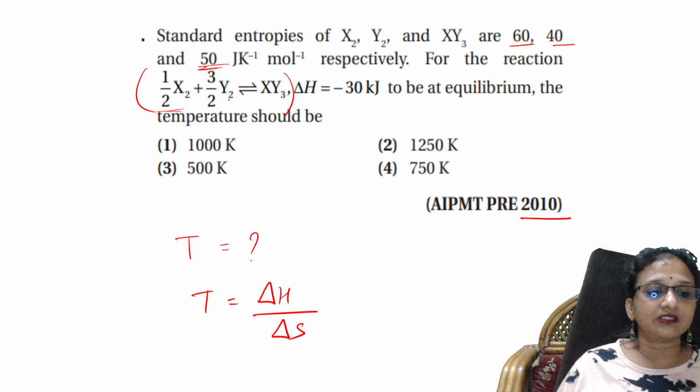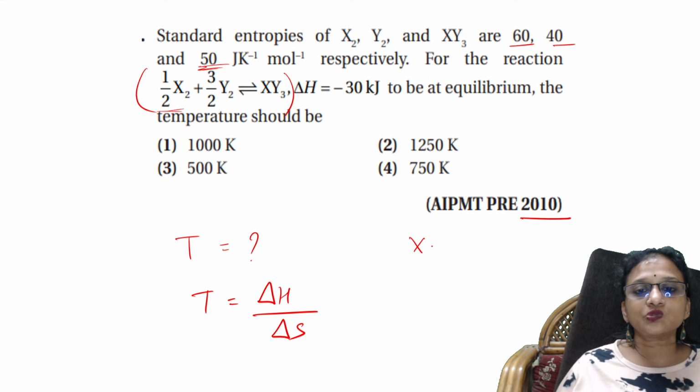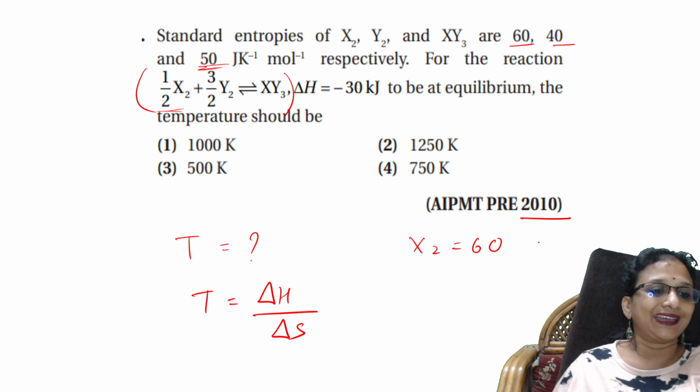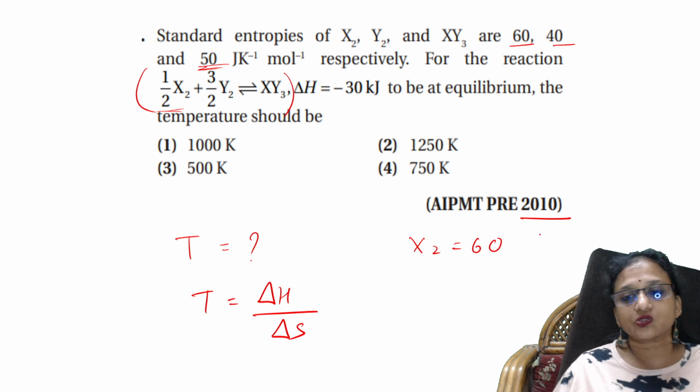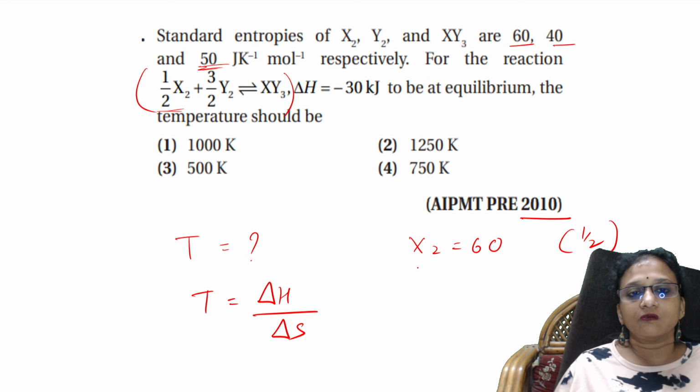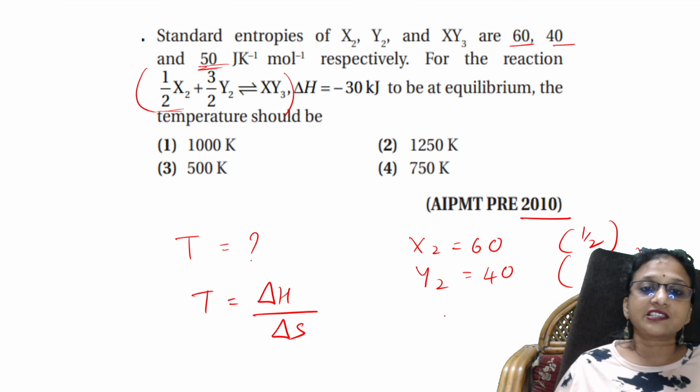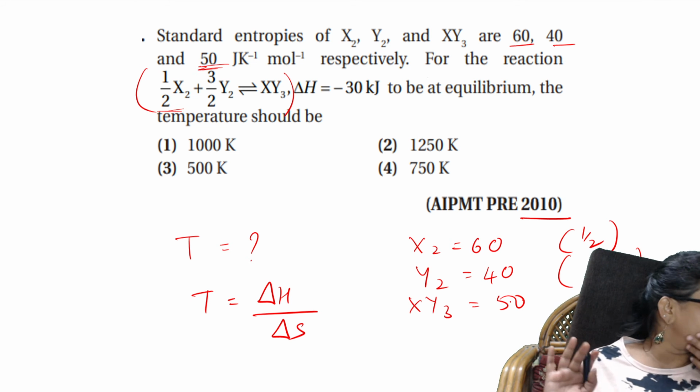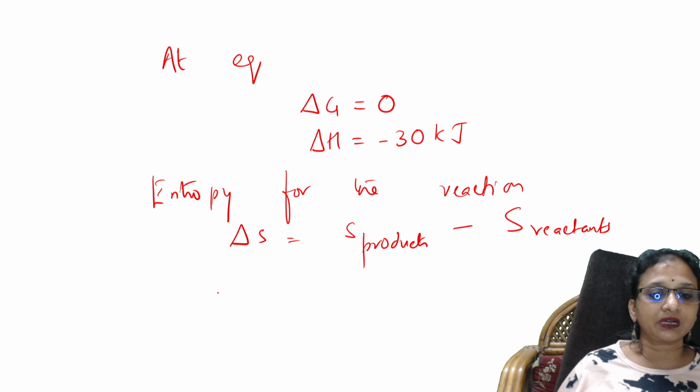For the reactants, X2 is 60 with coefficient half, and Y2 is 40 with coefficient 3/2.